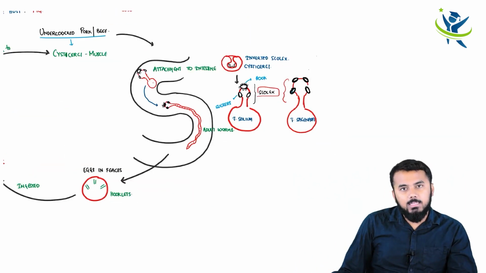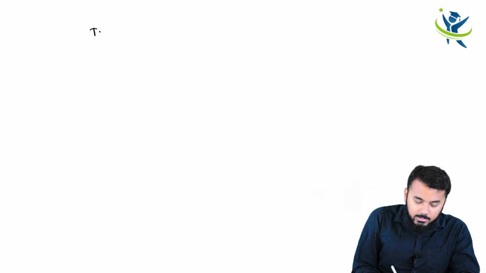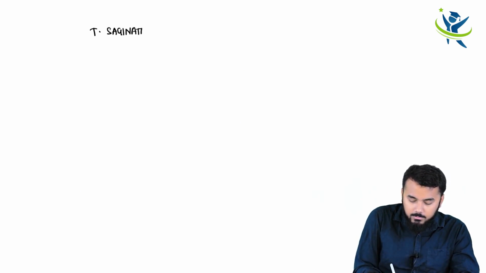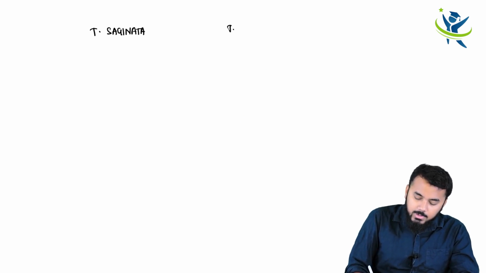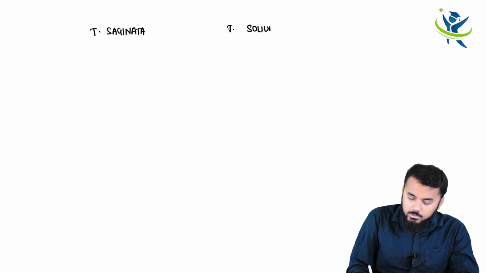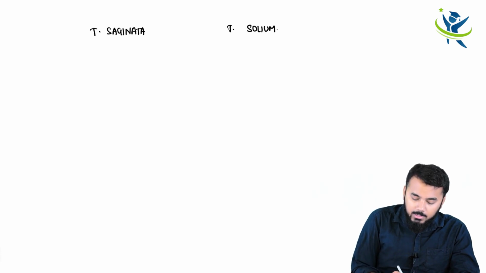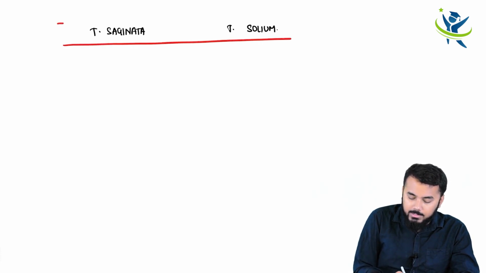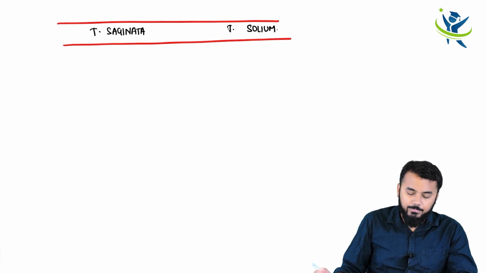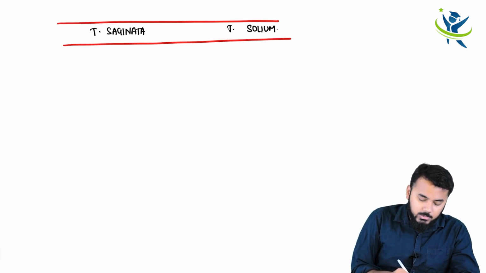The main difference is regarding the host. The second important difference is regarding the scolex, right? So let us discuss some minute differences between Taenia saginata as well as Taenia solium. Now what will be the minute differences between Taenia saginata as well as Taenia solium? So let us discuss one by one.